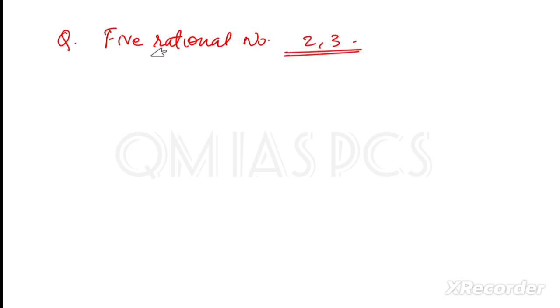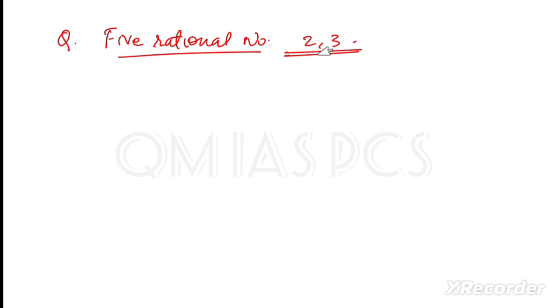Please tell me 5 rational numbers in between 2 and 3. Can you tell me 5 rational numbers in between 2 and 3? Try it. Pause this video and try this, and after that you can see my answers also.